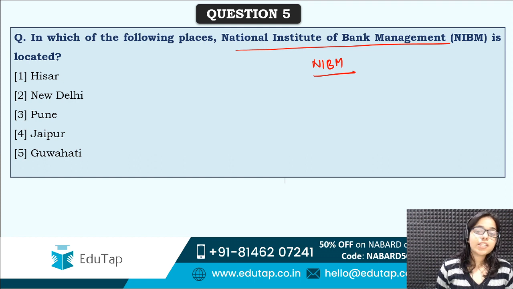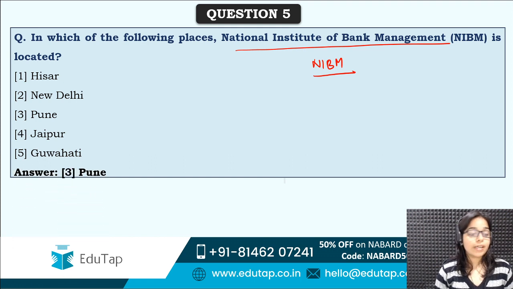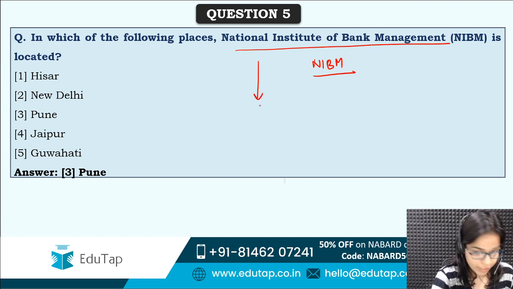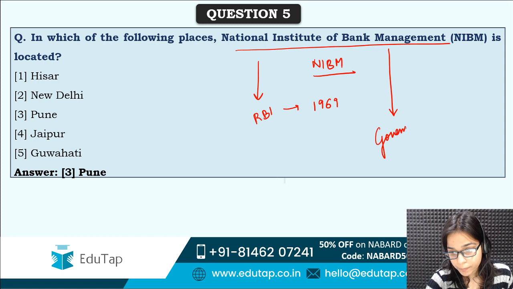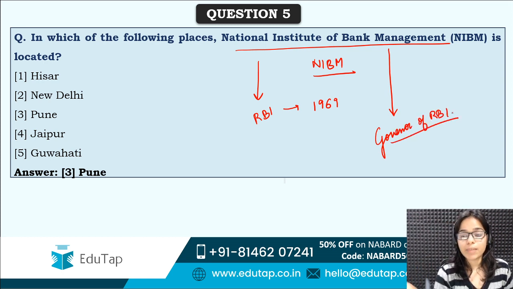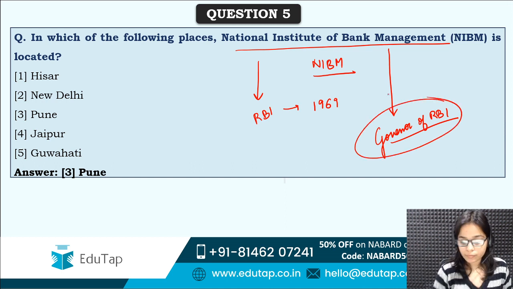So this National Institute of Bank Management is situated again at Pune, and this institute was established by RBI in which year? In 1969. And one more fun fact is that National Institute of Bank Management's chairman is Governor of RBI. So who is the current chairman of NIBM? It is Shaktikant Das, that is Governor of RBI.